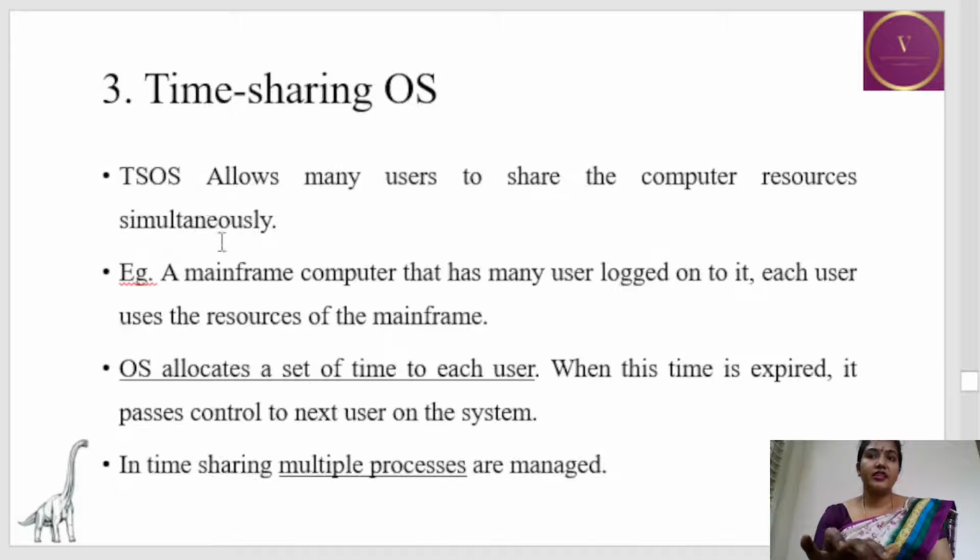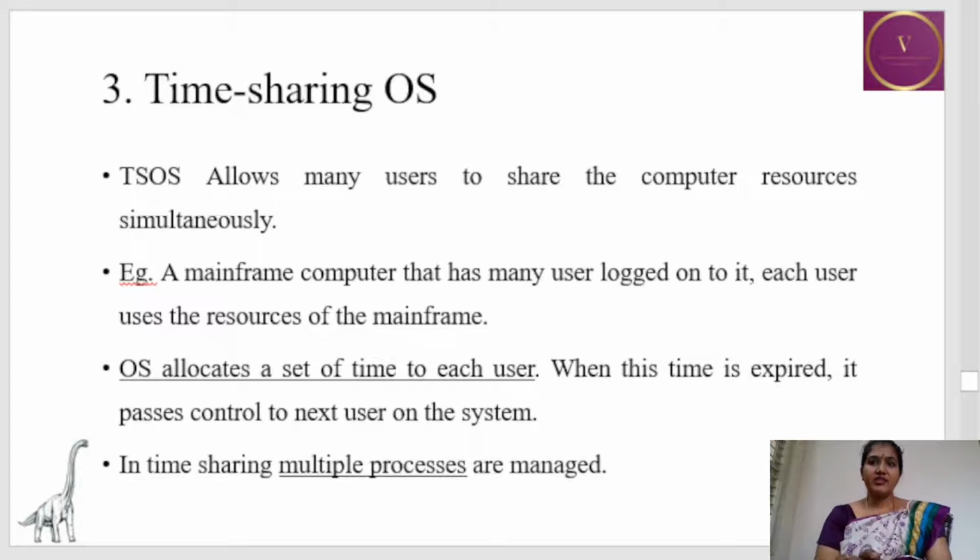Now let's see the third type of operating system, the time sharing operating system. This is one of the important types of operating system. A time sharing operating system allows many users to share the computer resources simultaneously. That is, it allocates the processor for a particular time period to a particular user. So the CPU is used by a user for some period of time, then it is used by the next user. An example of a time sharing operating system is the mainframe operating system that has many users logged onto it, and each user uses the resources of the mainframe.